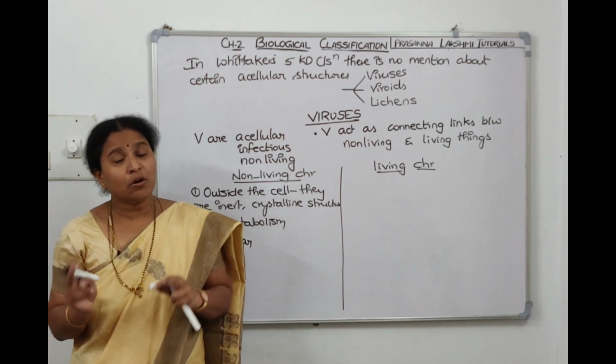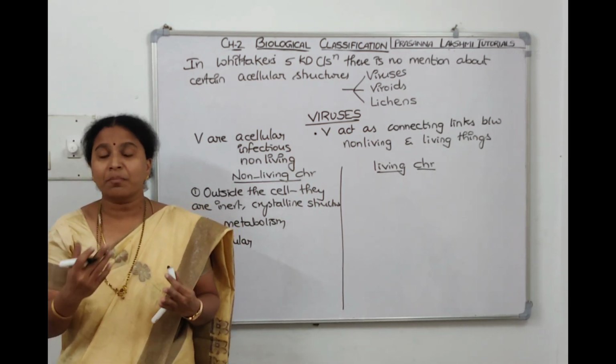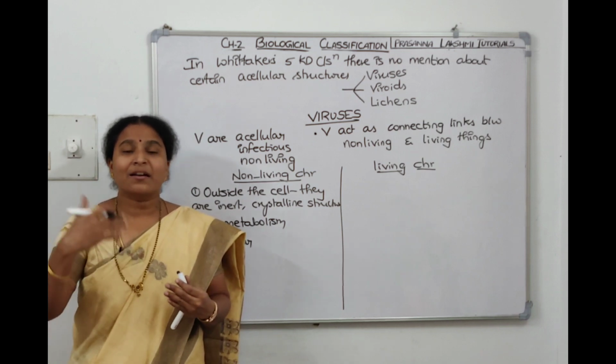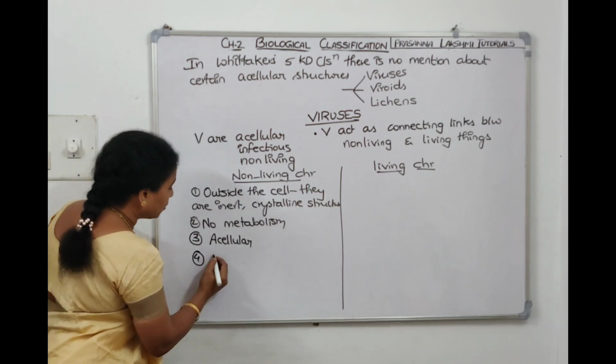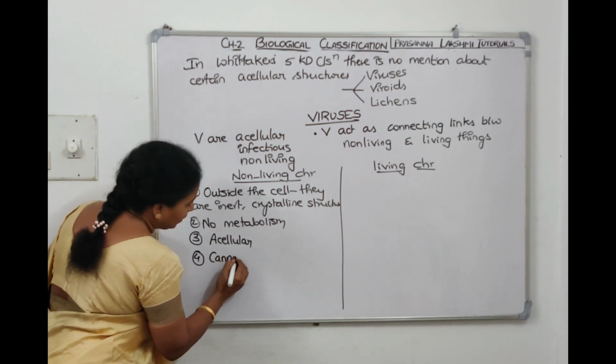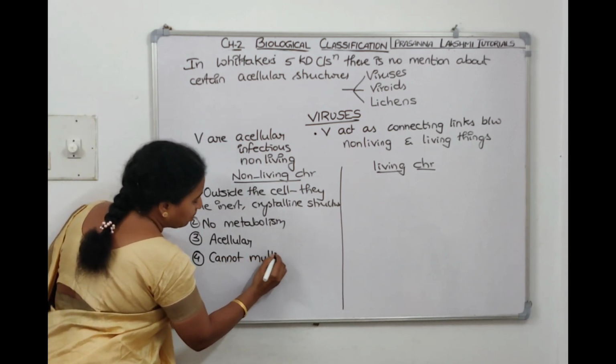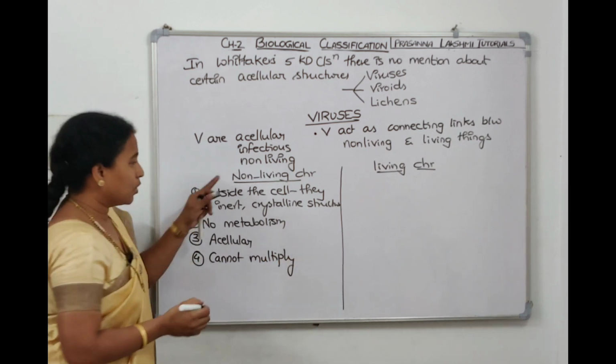And outside the host, they cannot multiply also. Means reproduction, if they are reproducing, that means it's a living characteristic. They cannot multiply, they cannot reproduce. So it's a non-living character. All these are non-living characters.